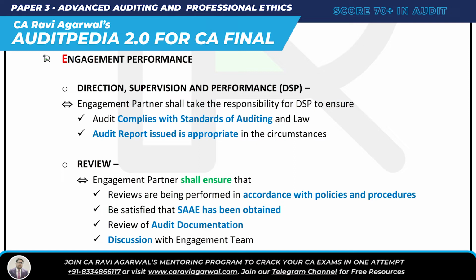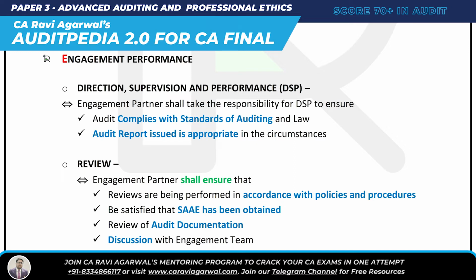As engagement partner, I have to take the responsibility for DSP. I will be directing, I will be supervising them, and I will be performing actually. So I have to take the responsibility for DSP to ensure the objective of SA 220: the audit complies with SA and law, and the audit report issued is appropriate in the circumstances. So this is DSP, and then what is the next? Engagement performance review.